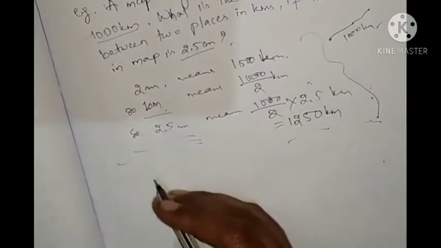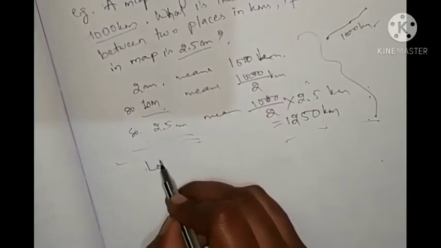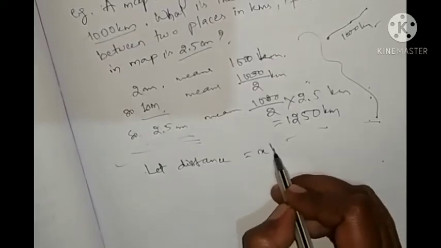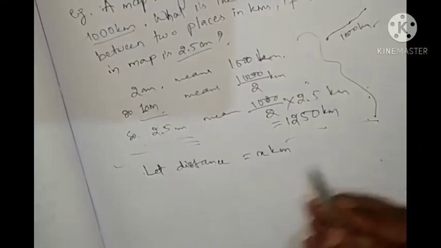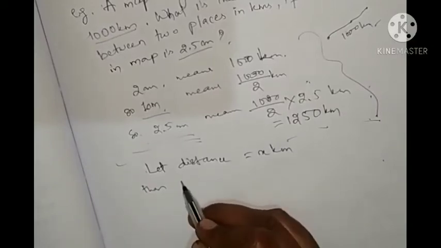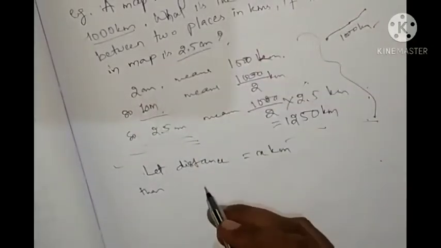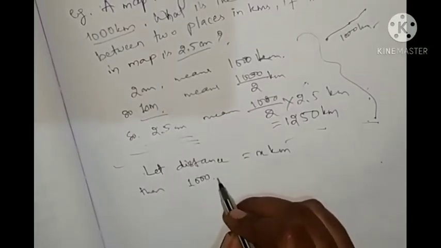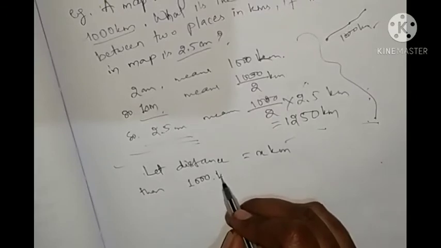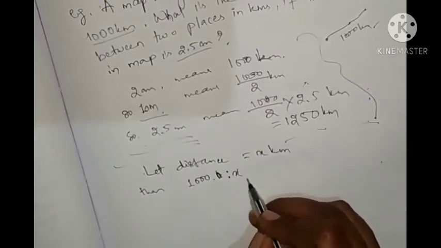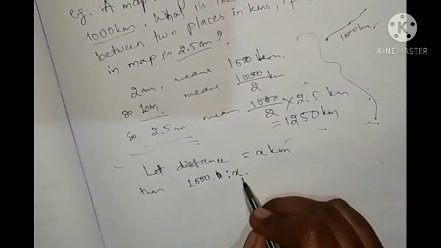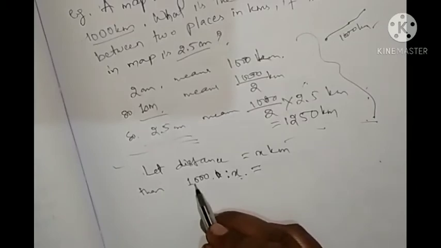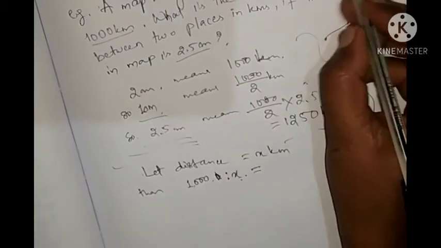So let's see what you will write. Let the distance be X kilometer. Then we can write in proportion: 1000, the actual kilometer, is to X, which is also actual kilometer, as 2 centimeter is to 2.5 centimeter.